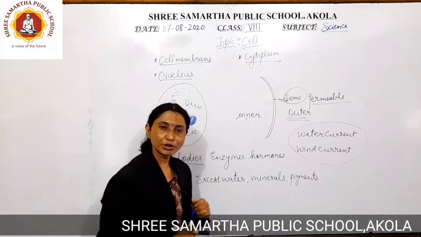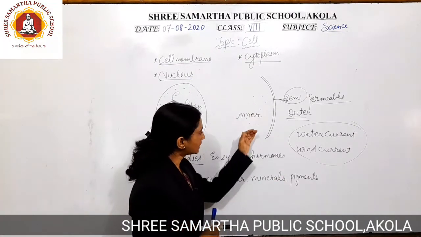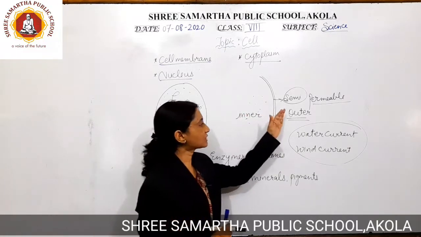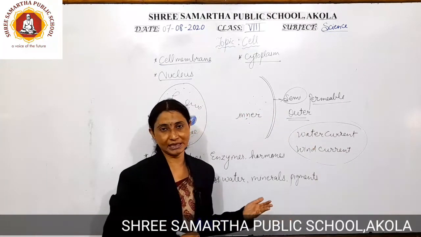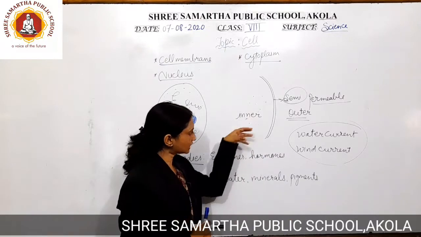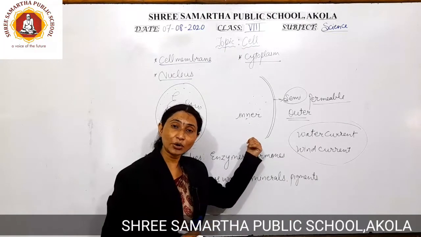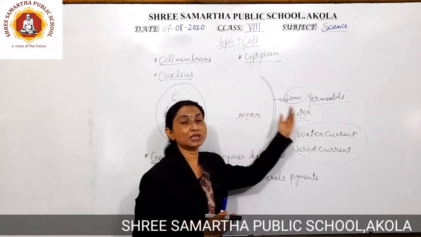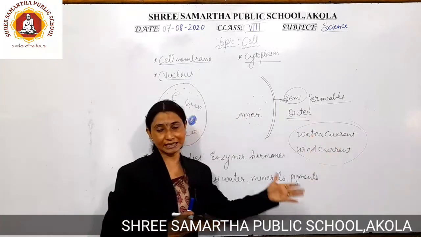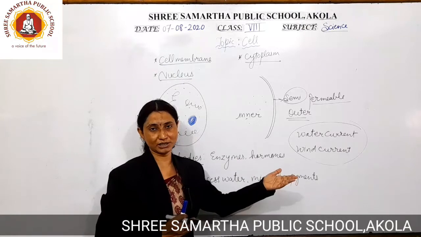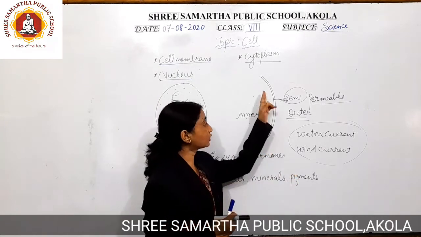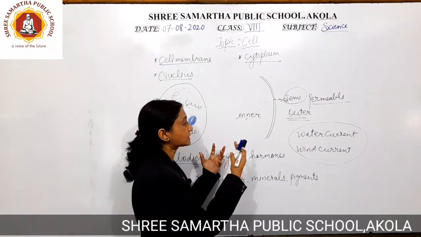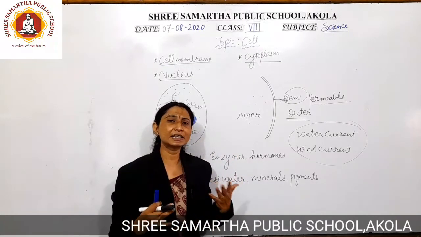So what it is going to do, if this is the internal environment of the cell and this is the outer environment of the cell, so there are certain chemical processes which are going on inside the cell, as well as there are many processes which are going out of the cell, that is in the outer environment of the cell. So this particular layer is going to be very important to protect these cell organelles. So what exactly is it going to do?